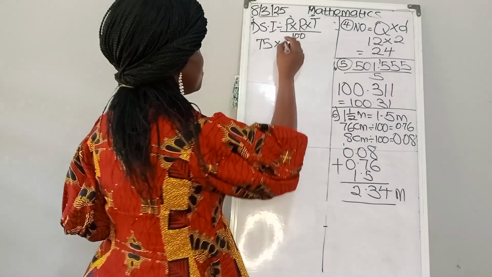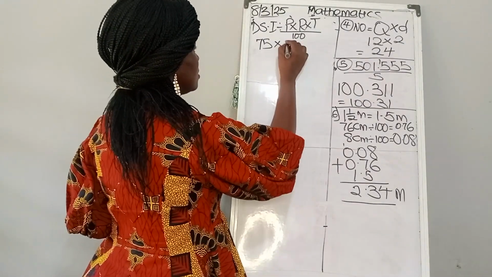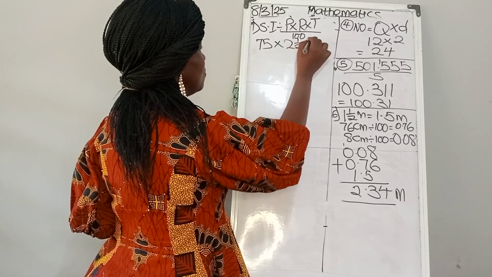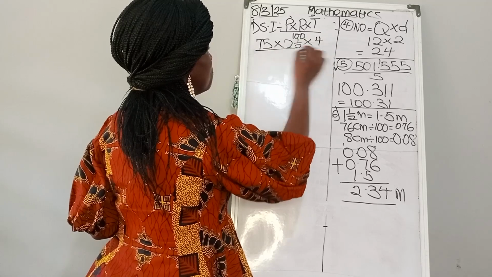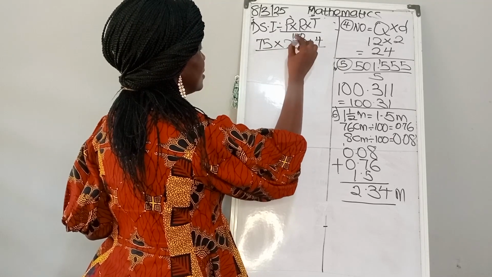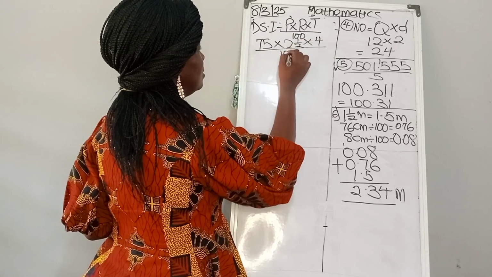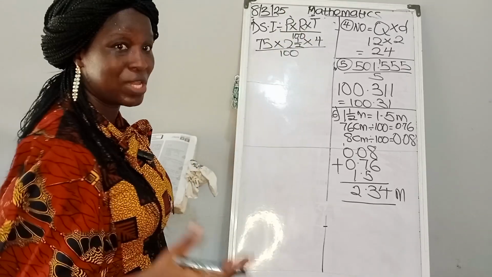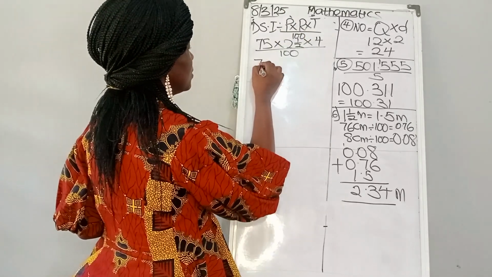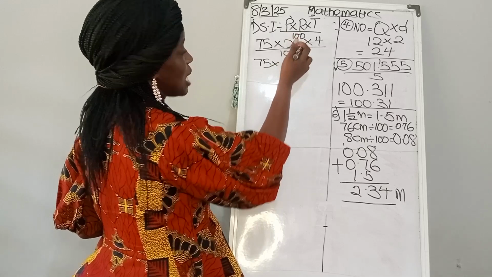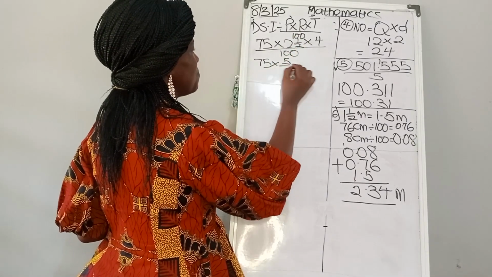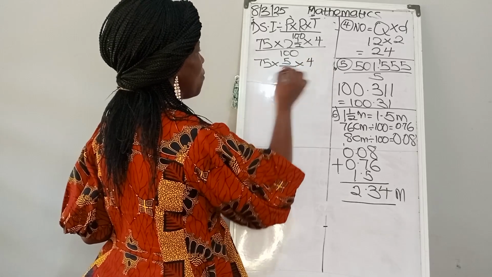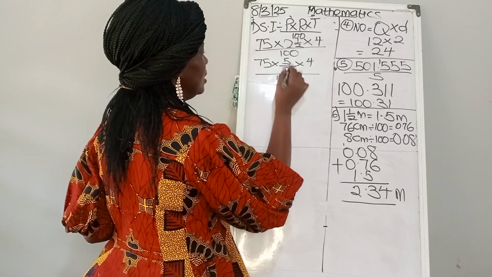We have 2.5, that is 2 1/2, multiplied by 4 years over 100. This is a mixed fraction, so let's take it to improper fraction. 2 times 2, 4, 4 plus 1 making 5 over 2. 5 over 2 multiplied by 4 over 100.